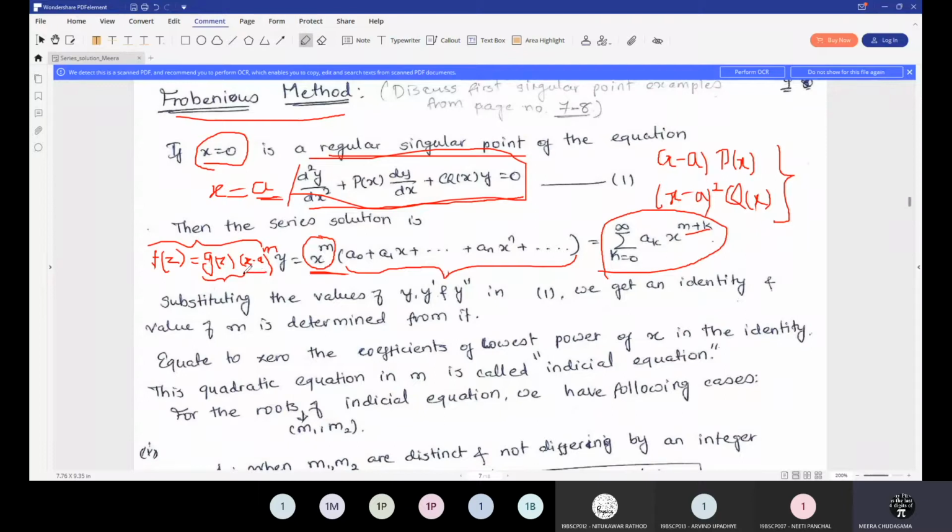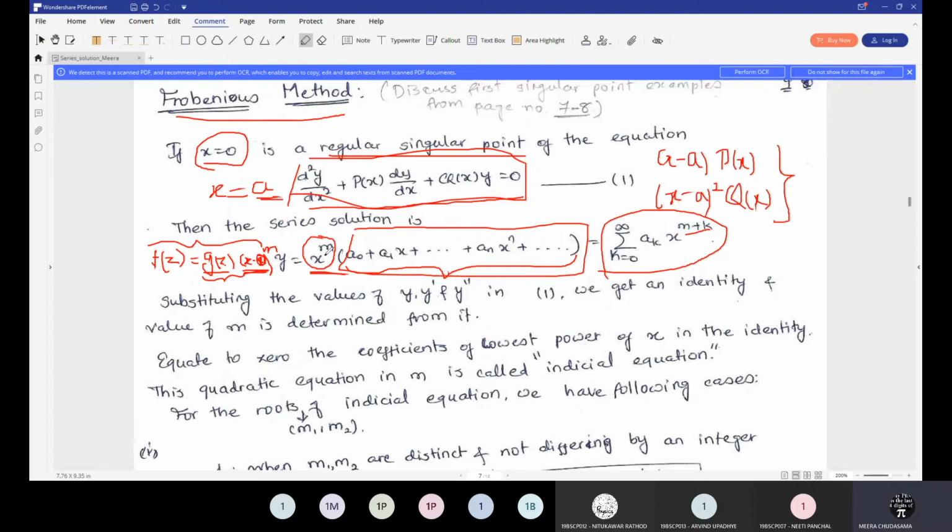And in that case, the g of z, which is the analytic function you got around the point a, will possess the infinite series. Which infinite series? This infinite series corresponds to the function g of z, and here we have considered a is equal to 0 as a regular singular point.